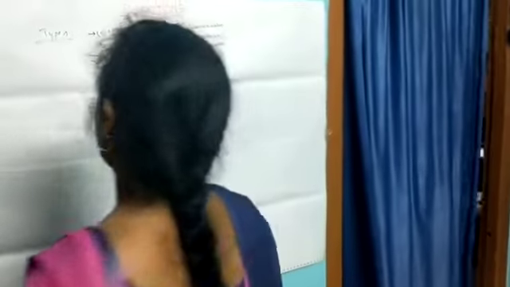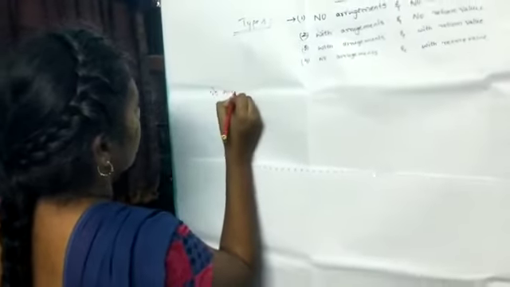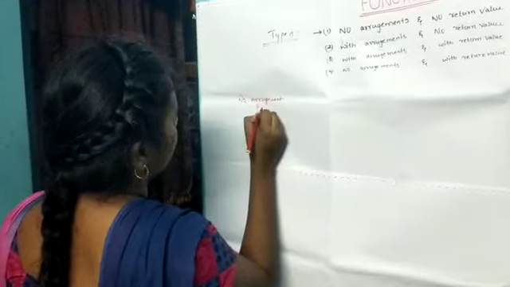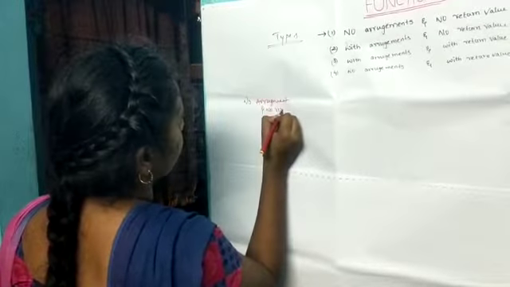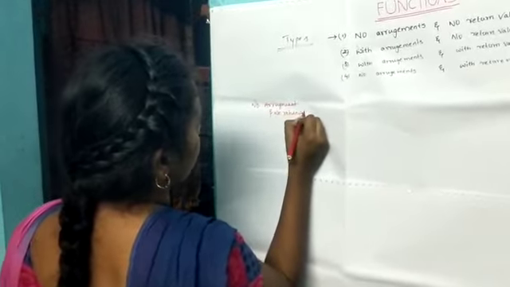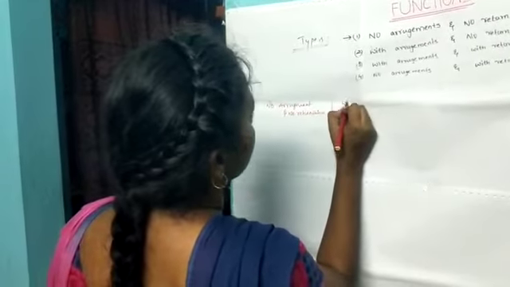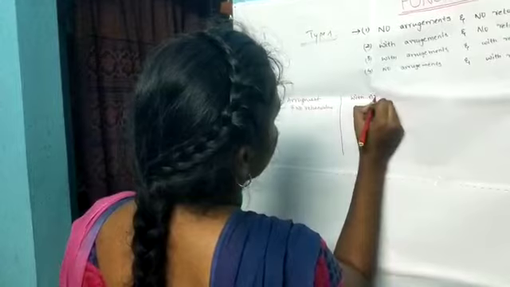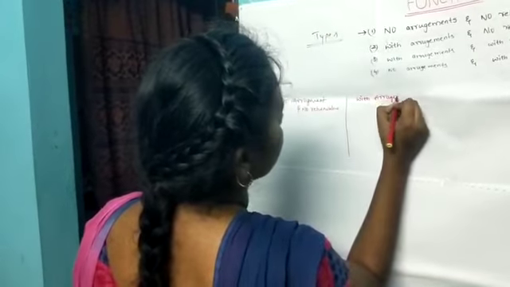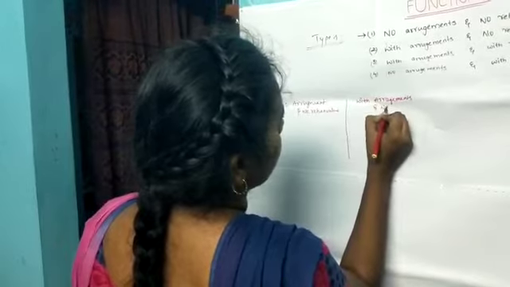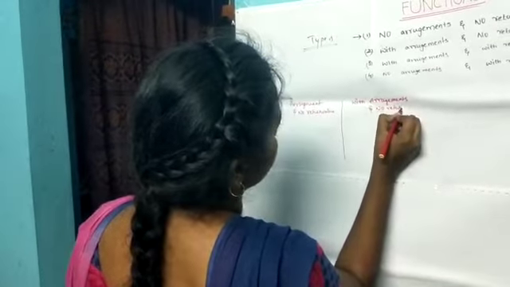We see that the first one is no arguments and no return value. The second one is with arguments and no return value.